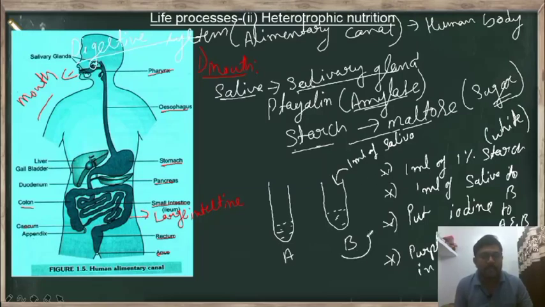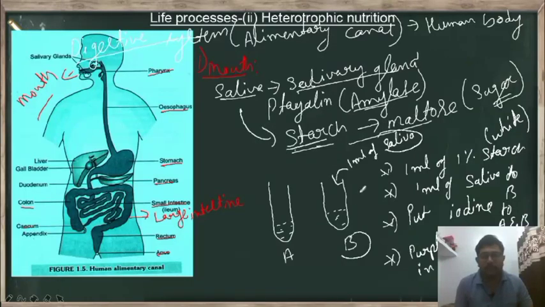Now what is the reason? Look at the conditions. Same condition: we took two test tubes, in both we have starch, and to both we added iodine solution, but the only difference is that test tube A does not contain saliva, whereas test tube B has saliva. That means in this activity the saliva did some work in test tube B. The saliva breaks the starch into maltose.